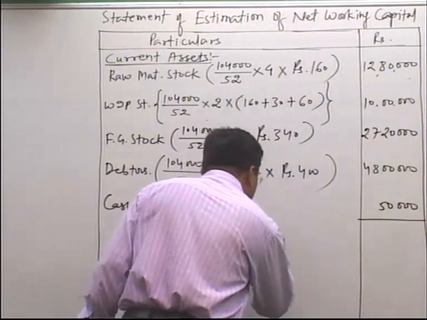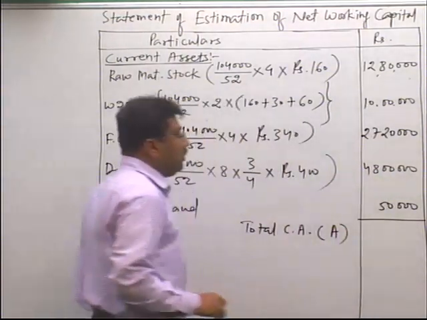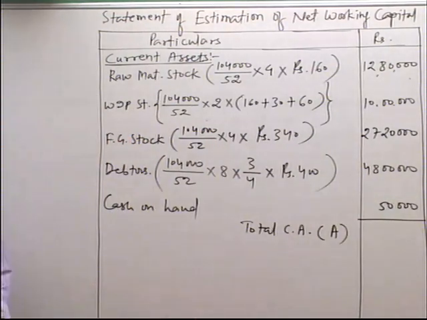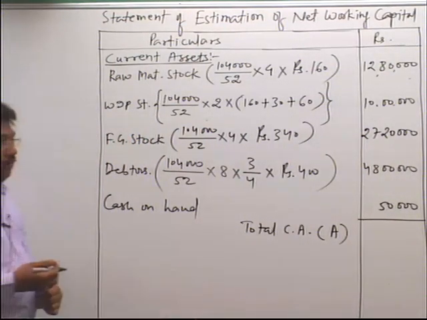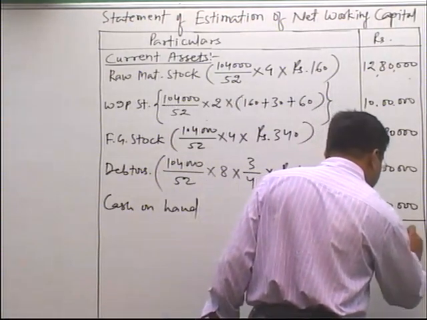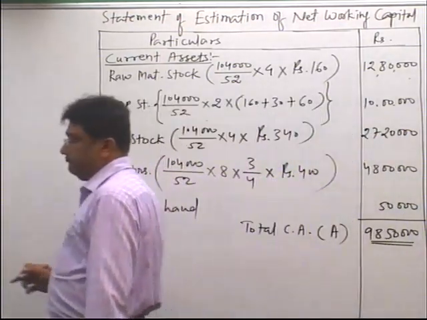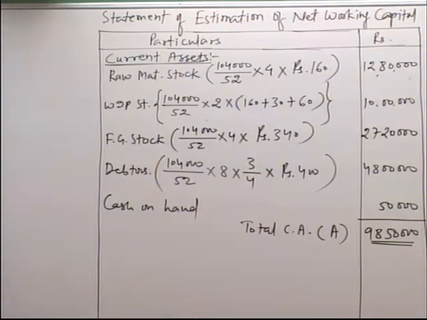So total current assets, define it by A, is equal to, please find out, it will be 98 lakhs 50,000.